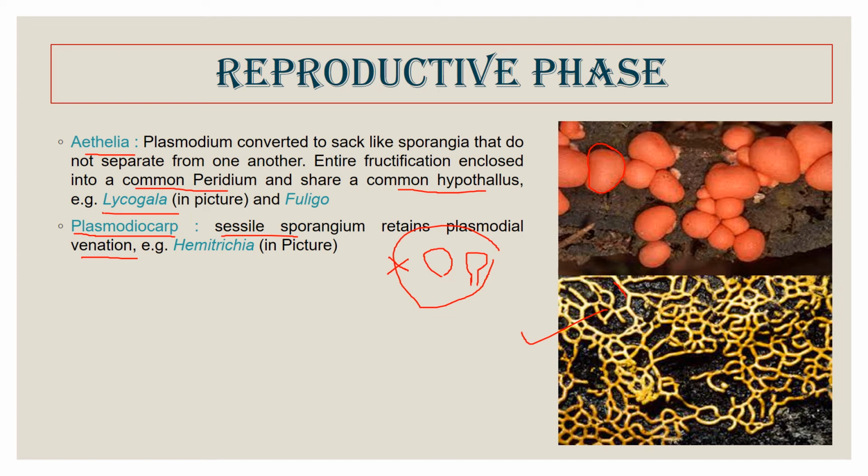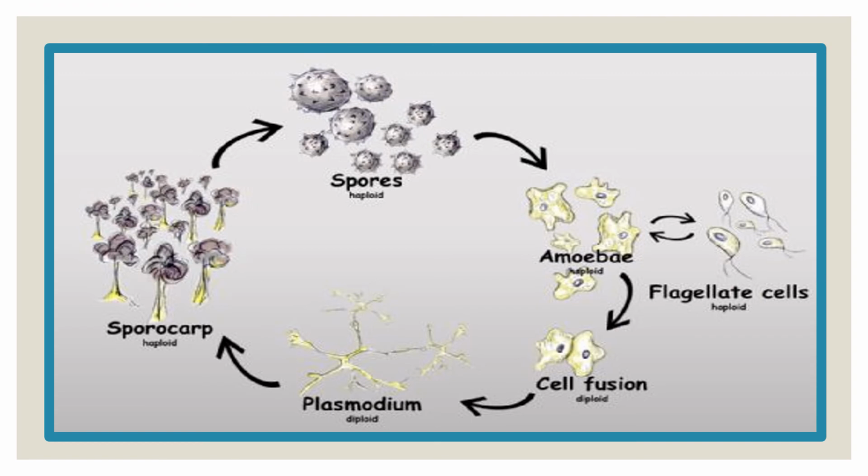So we see three types of sporangiophores in the slime mold. One is the sporangia, another is the aethalia, another is the plasmodiocarp. Now we see the life cycle.